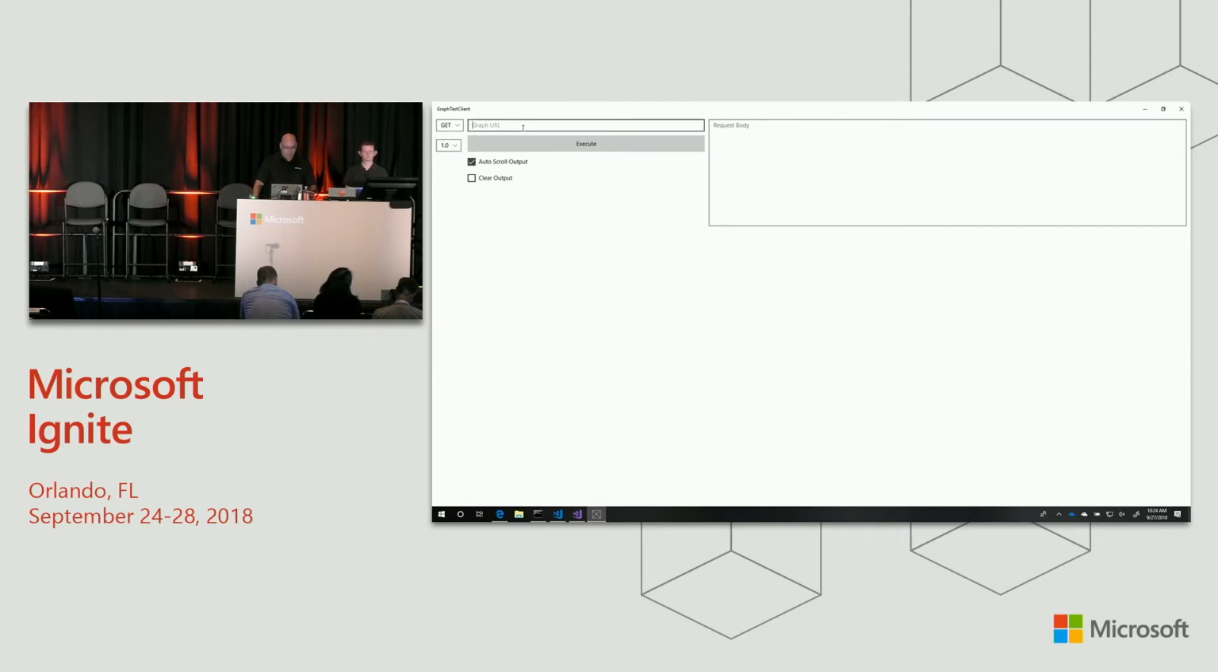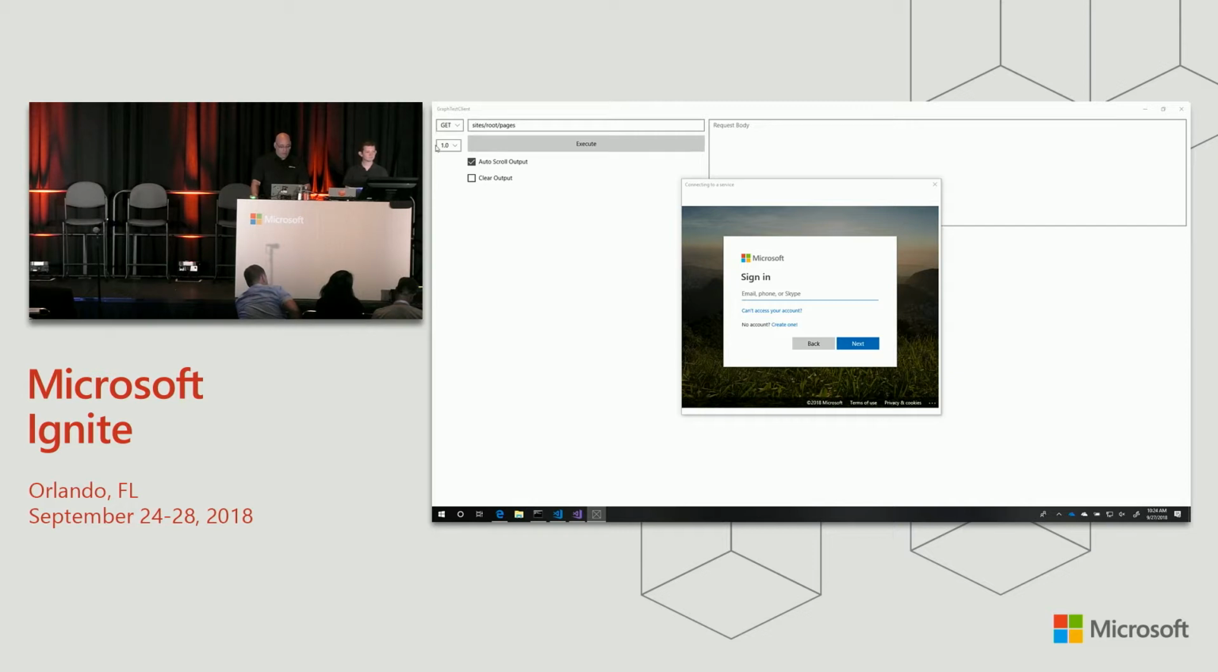And I'm just going to take a graph URL. So let's go to sites, root pages. Let's see what happens. I'm going to hit my execute button. It's going to pop up the, yep. So this is going to fail because I didn't select beta. We'll go back and do that. This is using the MSAL.NET library. There are libraries available for most of the common platforms that you could be developing in. And it makes doing the login really easy.